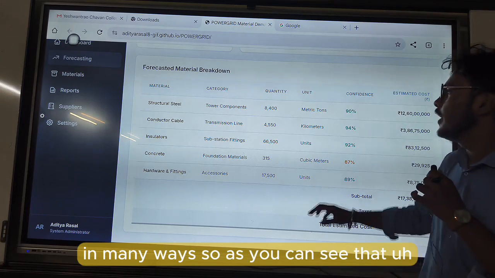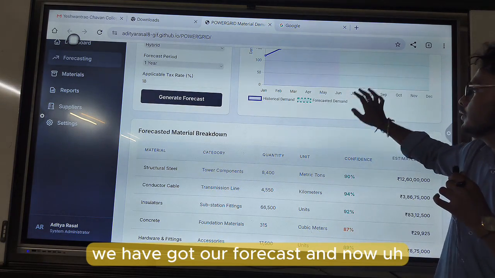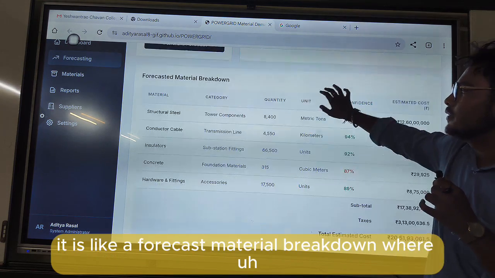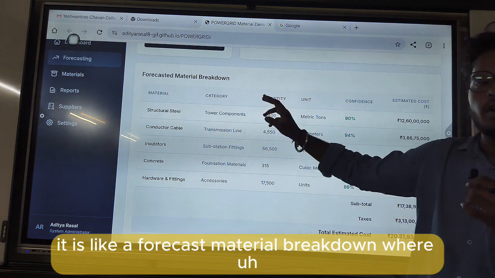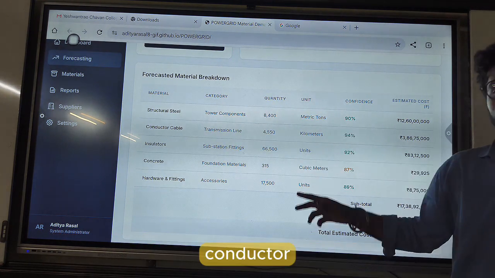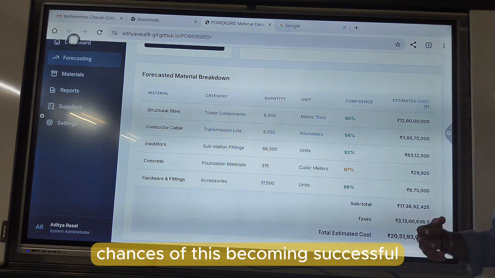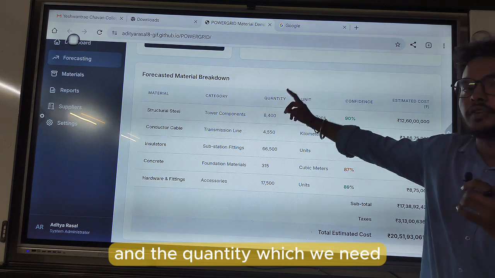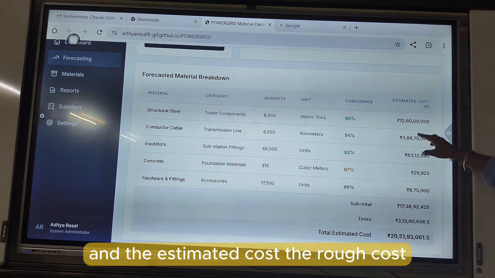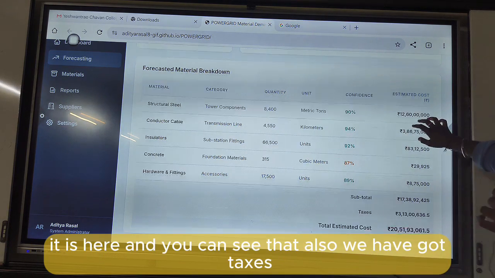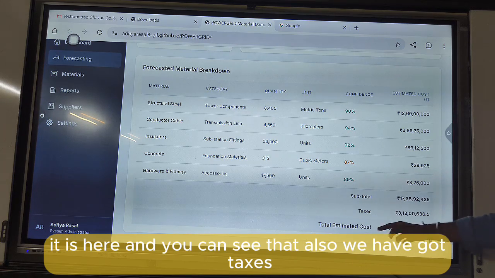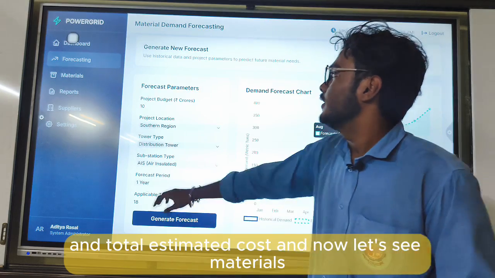So as you can see, we have got our forecast, and now there is a forecast material breakdown where we have structural steel, conductor cable, and the confidence, meaning the chances of this being successful, and the quantity which we need, and the estimated cost, the rough cost, is here. And you can see that we have also got taxes and the total estimated cost. And now let's see materials.